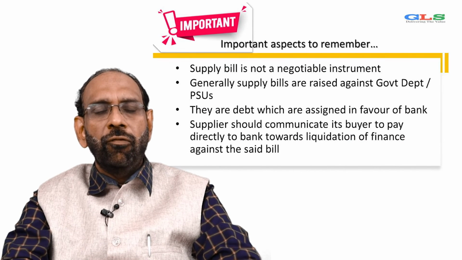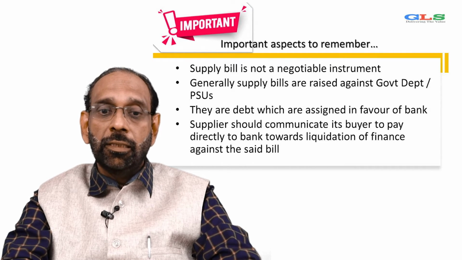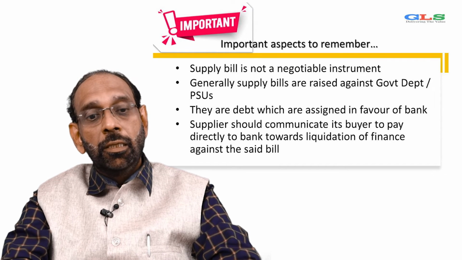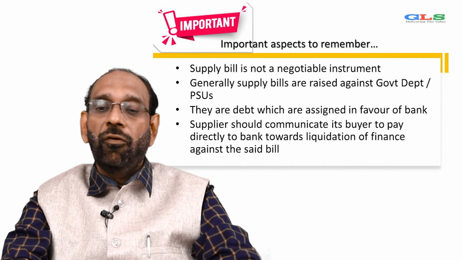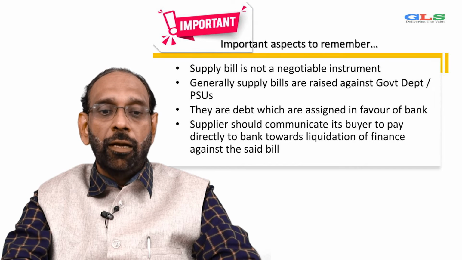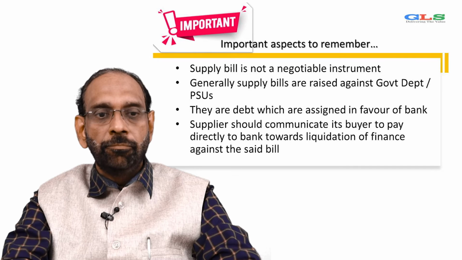Another point we need to remember here is that a supply bill is not a negotiable instrument, and generally supply bills are raised against government departments or public sector units. They are debts which are assigned in favor of a bank. The supplier should communicate to its buyers to pay directly to the bank towards liquidation of finance against the said bill.